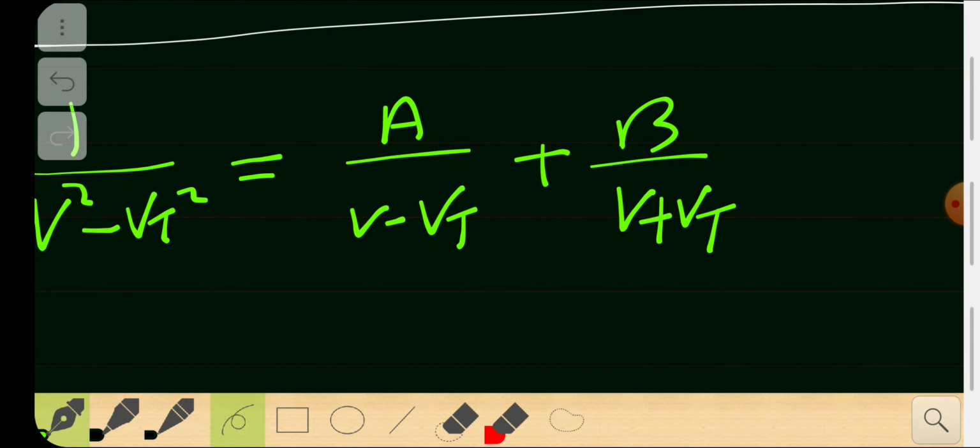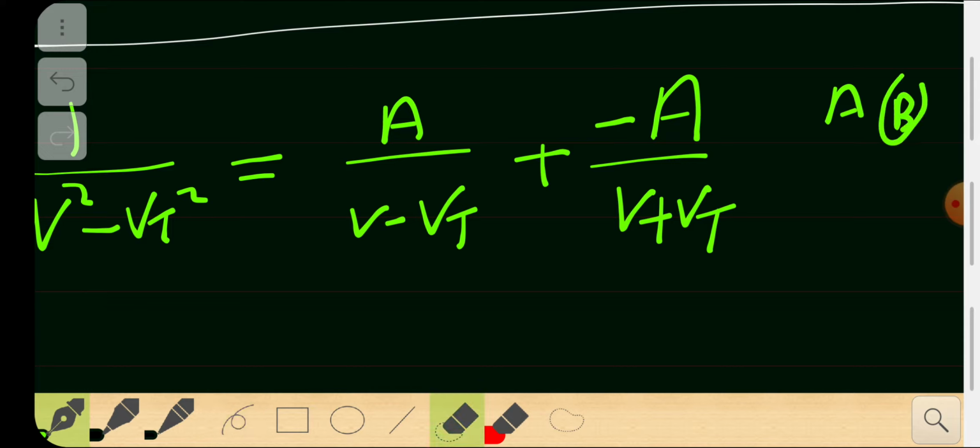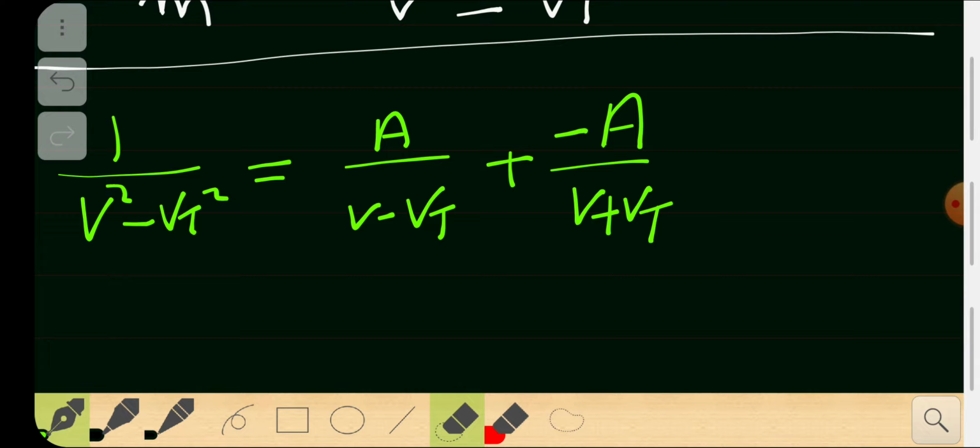I'm not going to do exactly this, because I think I have a better idea. I need a specific number, so I'm going to say a and minus a. The idea behind this is that if I multiply, something will cancel out. If there is a common a, you don't need b as well. You don't need another constant, otherwise it's going to be complicated and lengthy. So I think it's better if you do it this way.